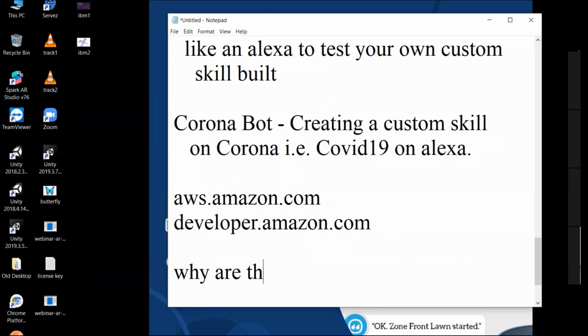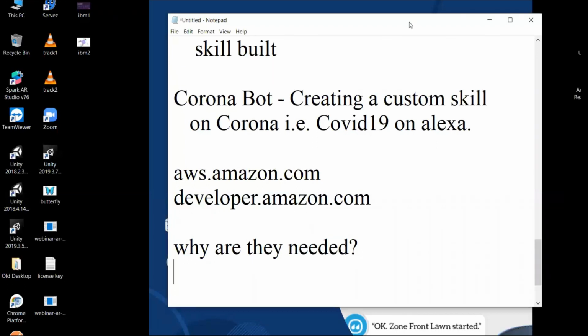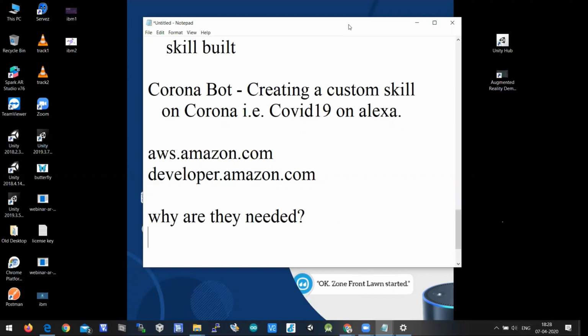Why are they needed? Why do you need aws.amazon.com, and why do you need developer.amazon.com? This will be a question from beginners. When people ask you to create a skill, they'll ask why you need aws.amazon.com and also why you need developer.amazon.com.